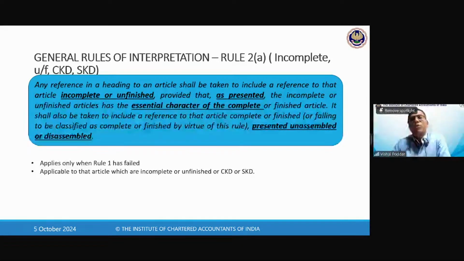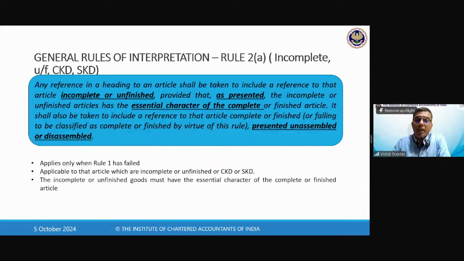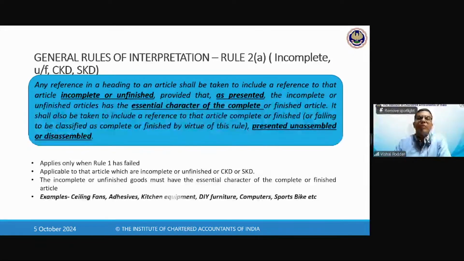So in short, rule 2A says that incomplete products which have the characteristics of finished goods, means it is finished goods only but sent in incomplete or unfinished form, will be classified in the chapter of complete goods only. These are some examples, like certain computers, even furniture items.